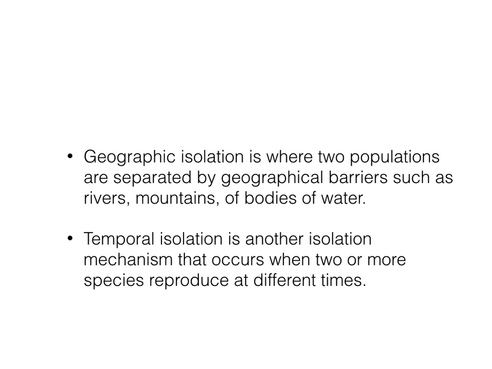Now, temporal isolation and behavioral isolation can be examples of what is called sympatric speciation, where two species live in the same range. They're in the same exact area, but because of different behaviors or different reproductive times, they're isolated from reproducing together. Okay, so sympatric, same area, but they don't reproduce. Allopatric, different areas, they don't reproduce. Those two terms are very important. Make sure you make note of them. They will be on the quiz.